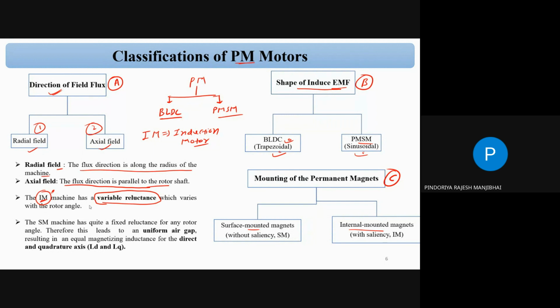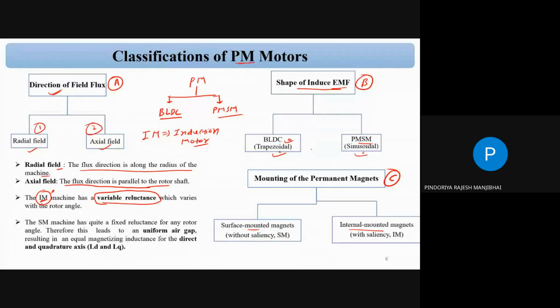But still, I will verify this IM. Is IM like inset magnet? Correct. I will verify that and let you know.